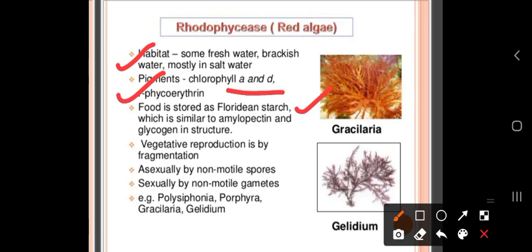One important thing present in the red algae is that there is no motile stage or spore or structure present in the red algae at any stage of the life cycle. Some of the common red algae are Polysiphonia, Porphyra, Gracilaria, and Gelidium.